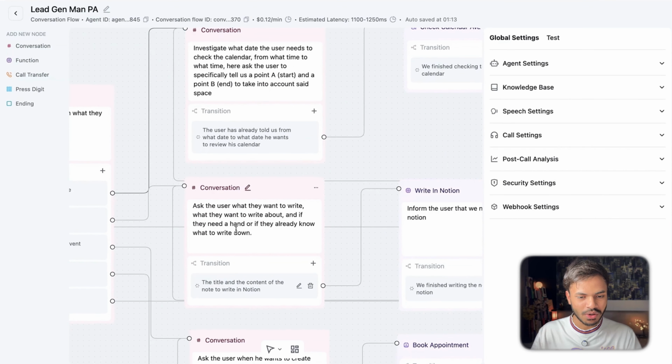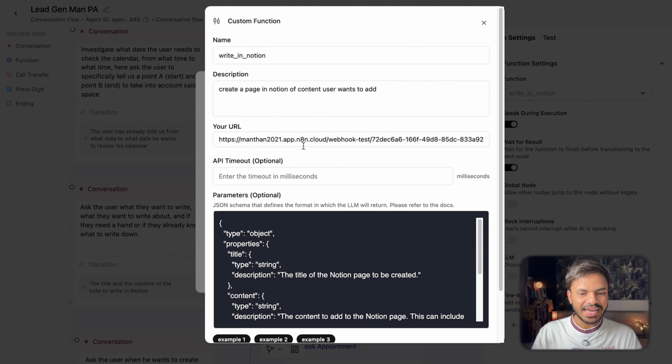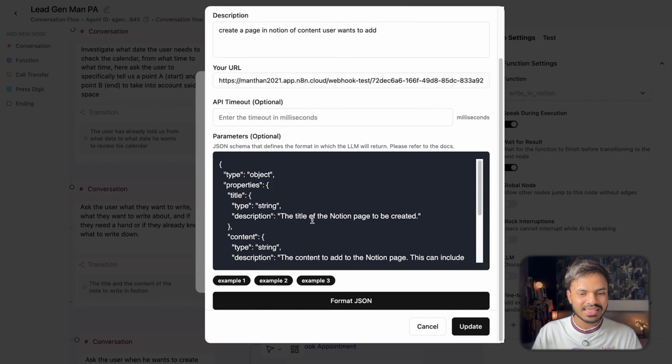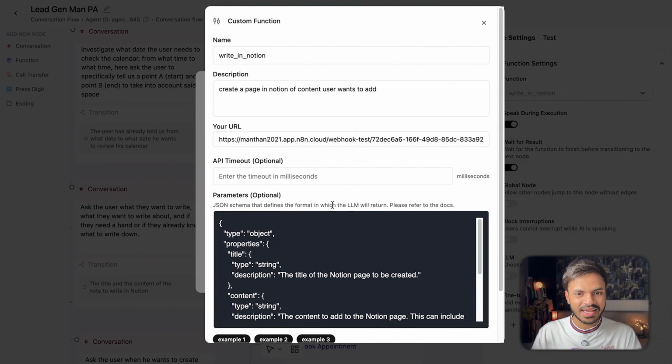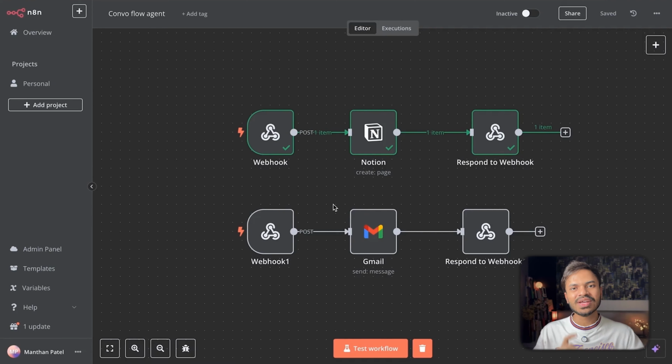So if we open this function, you can see we are using our n8n URL. This is the name as well as the description, and this is the parameter or JSON schema. If you want this parameter or JSON schema as well as this n8n workflow, make sure to check out my course as well as my school community.